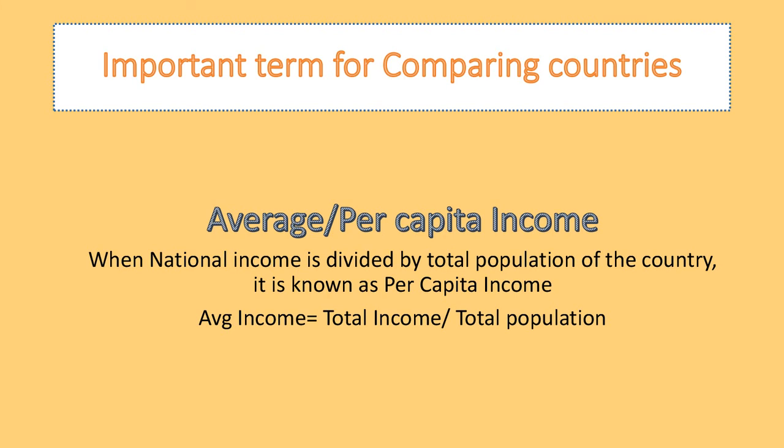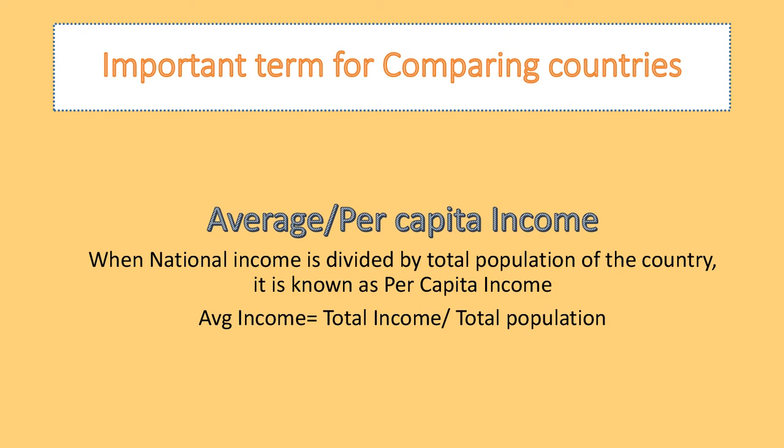When we look into the methods of comparing different countries, this method of finding out national income and comparing countries can be said to be very difficult. Why difficult? Because there are several other things which countries look into. All the people living in the country may not be the same. The resources in the country may not be the same. I give you an example. Every country has its own population, where the number of people is different. Some countries have more population, some have less, some countries have more resources, some have less.